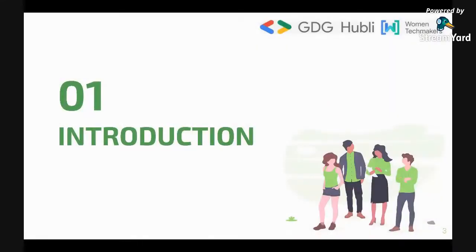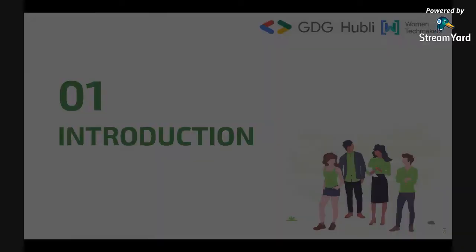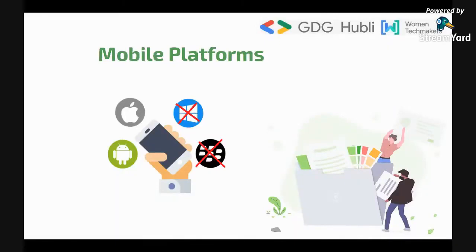All right. So yeah, without wasting any time, let's begin with the introduction. Now, when we talk about Flutter, Flutter is a technology made by Google to develop mobile applications. When we talk about mobiles, what platforms do we have to build mobile applications on? We had four platforms. We had Android, we had iOS, we had Windows, and we had BlackBerry.